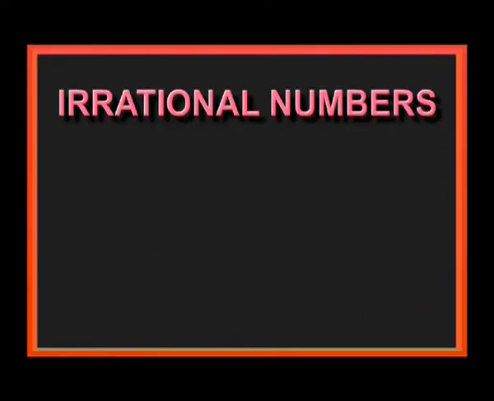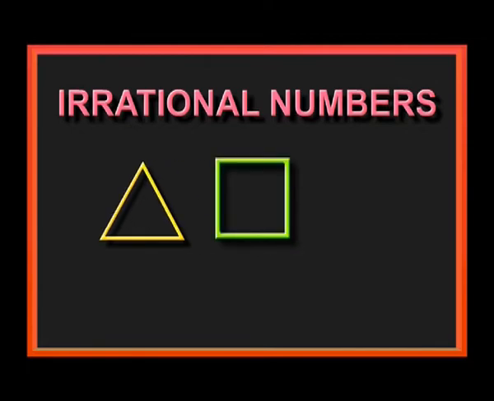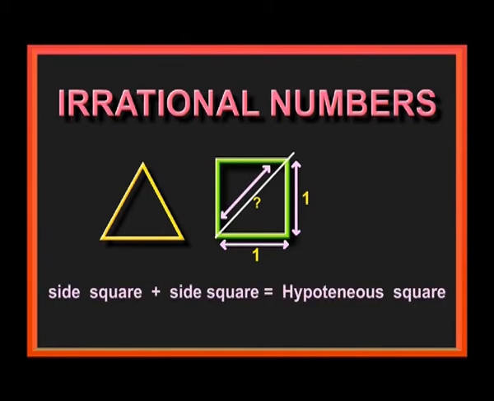Irrational numbers, how do they arise? You take, have you seen a triangle anytime? Have you seen a square? Okay, this is a square. This side length is 1, this side length is 1. Then you draw a diagonal. The diagonal length is, as per Pythagoras, side square plus side square is equal to hypotenuse square, where the hypotenuse value you are getting is root 2. Root 2 is not covered in the number system we have discussed. Root 2 is not a natural number, and root 2 is not at all a rational number. It is not in the form of p by q. That is where they introduced irrational numbers.